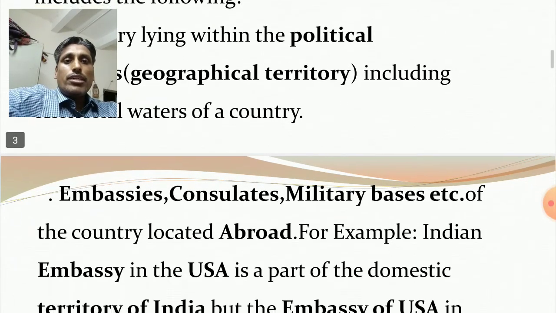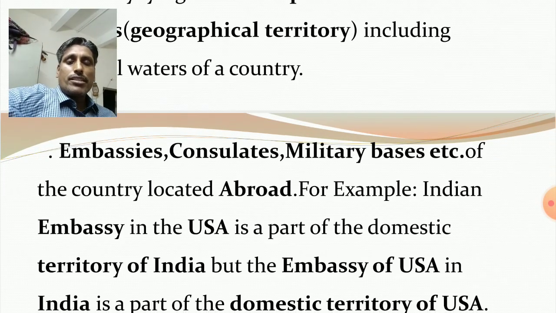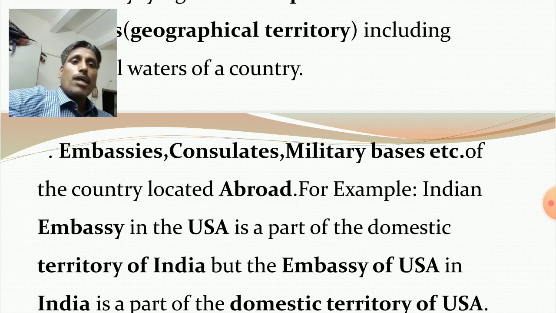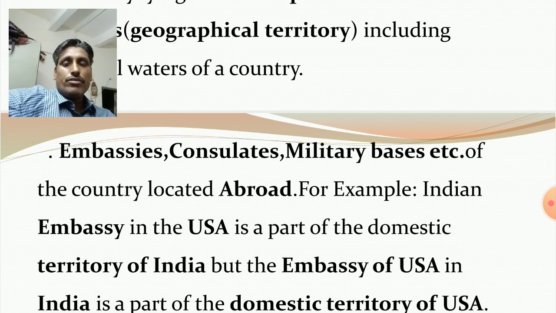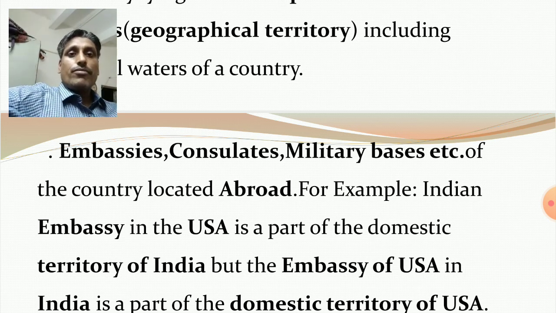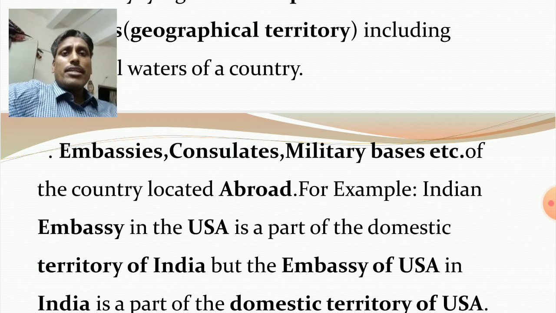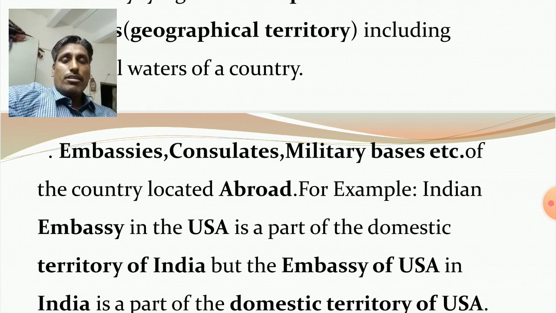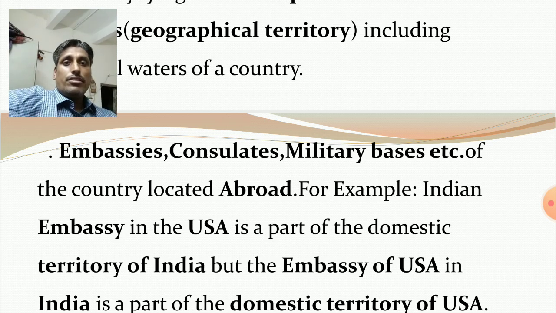Second one, Indian embassies, consulates, military bases, etc. of the country located abroad. You know that our embassies are there in different countries, our consulates are there, Indian military bases are there in different countries.